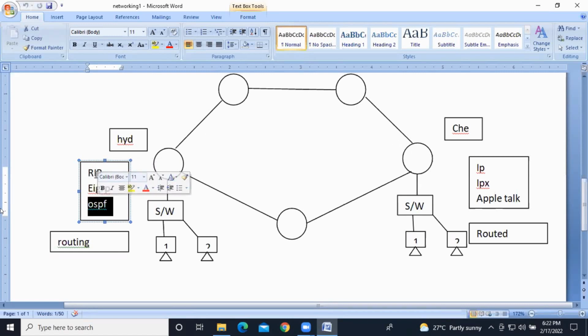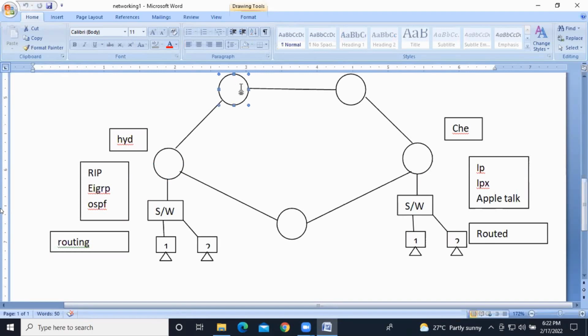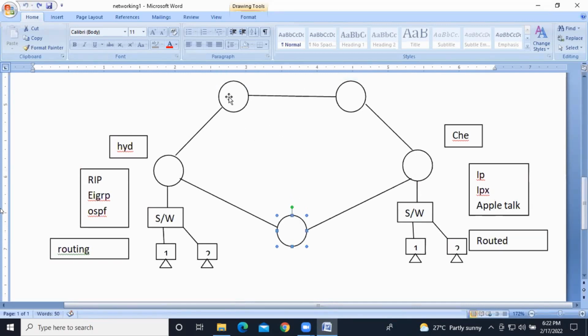OSPF is a successor of RIP, guys. It's a successor of RIP. Clear? I hope you got it. So we are not going to configure all the protocols on one router. We are going to configure only one protocol according to our requirement. Okay. So this router automatically captures the neighbor's routing addresses and maintains them in the routing table. I hope you got it, guys.